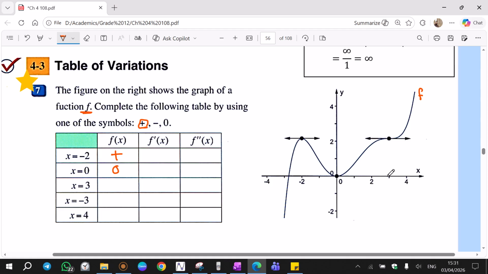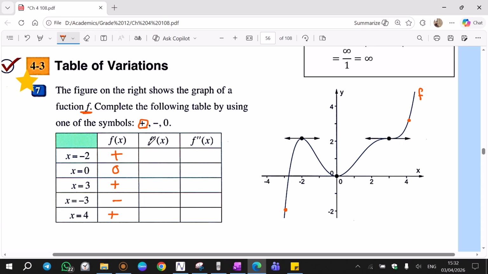F of 3, when x is 3, y is positive 2, so it is positive. Negative 3, when x is negative 3, y is negative 2, and we need only the sign. 4, when x is 4, y is 3, we need the sign. The first column is complete using the curve.